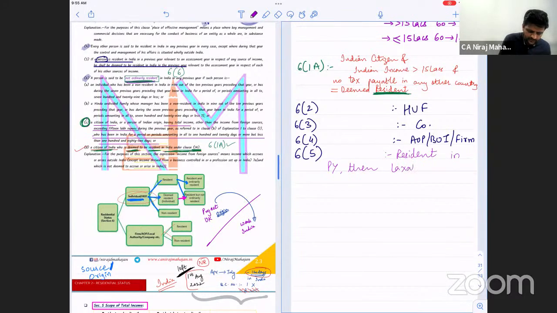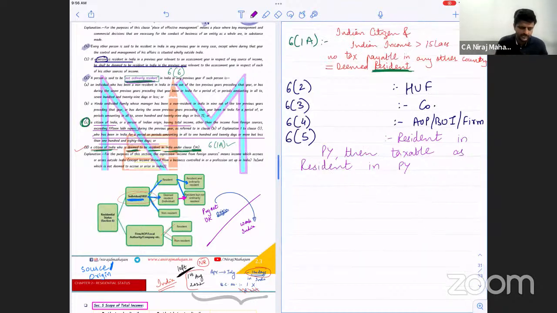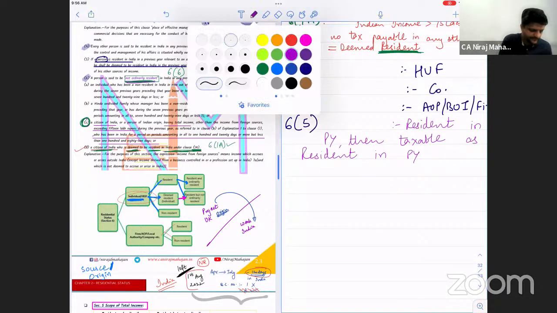Then obviously he is taxable as resident in the previous year. If in the next year he also changes his residential status, whichever year he was resident, then obviously for that year we consider him as resident. That is the concept. Basically, every year he can have a change of his residential status. Anyway, let's go ahead, everybody.